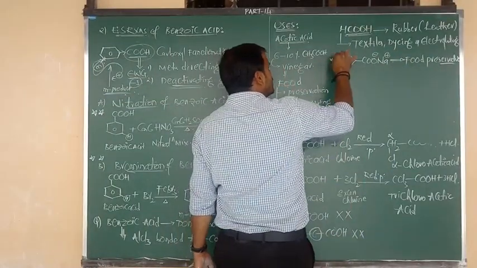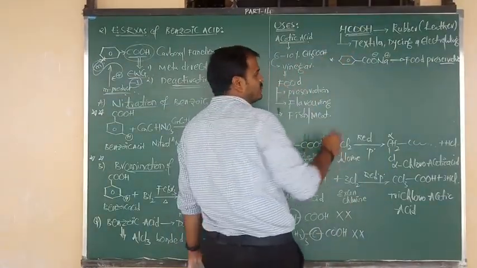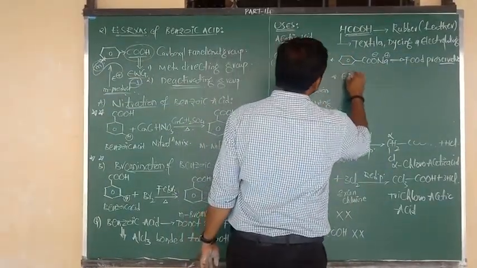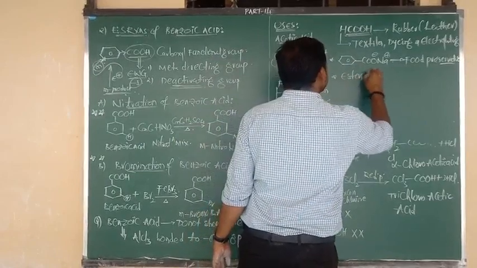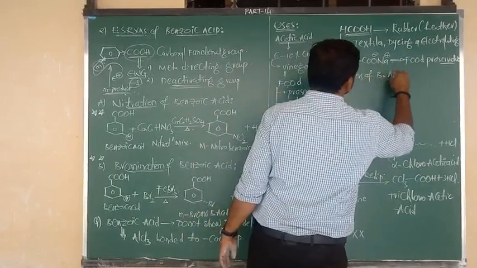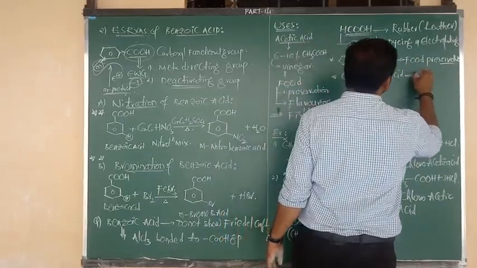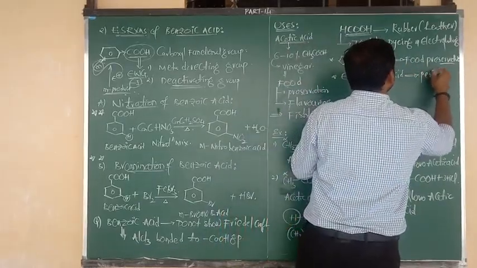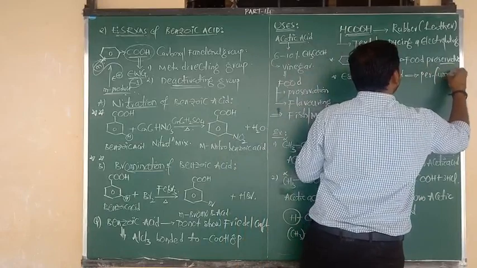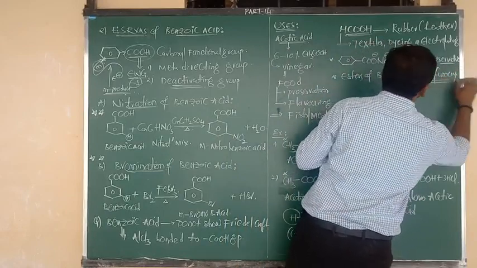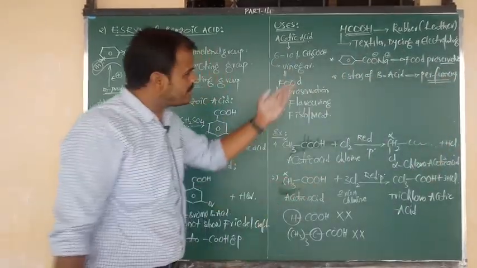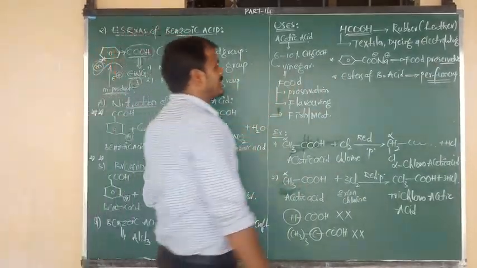It is repeated many times in objective questions also. Next, esters of benzoic acid are used in the manufacture of perfume substances, that is, in perfumery.